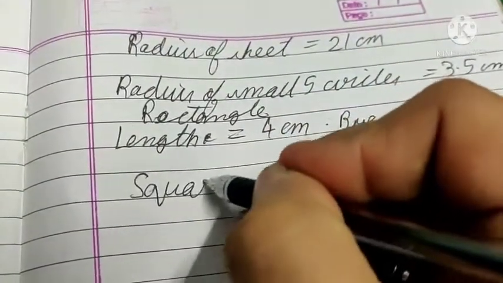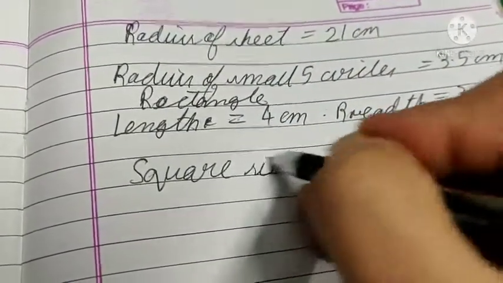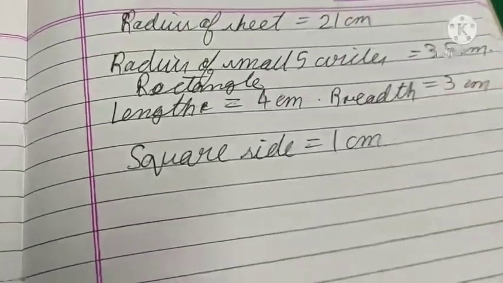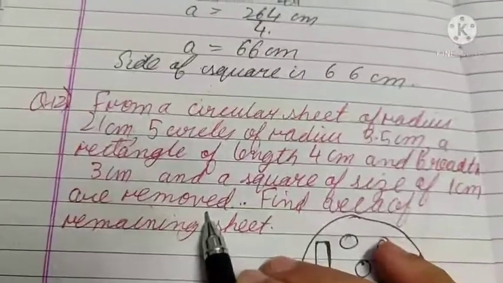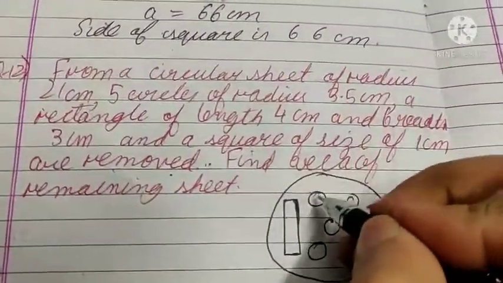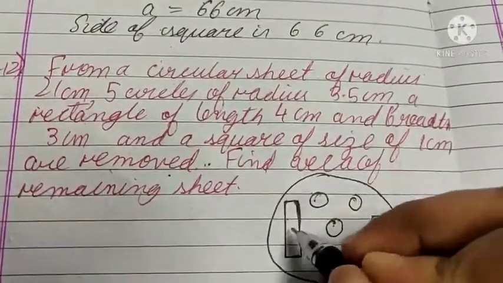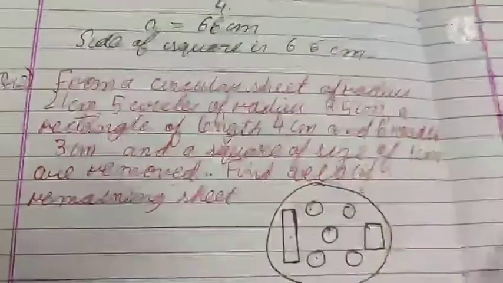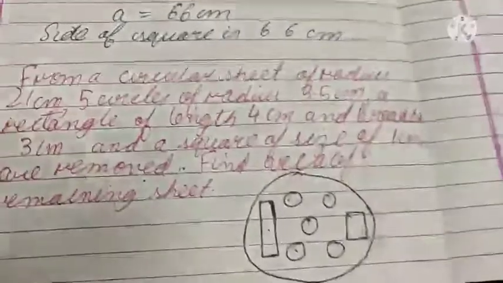are removed. Removed means the area of this portion, these 5 circles, a rectangle and a square, are removed. It means this area is also removed.